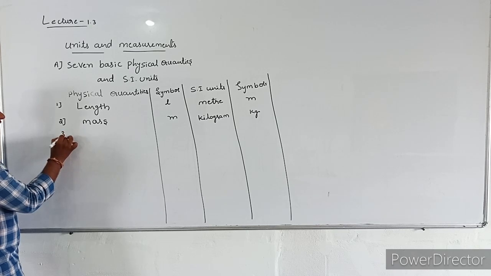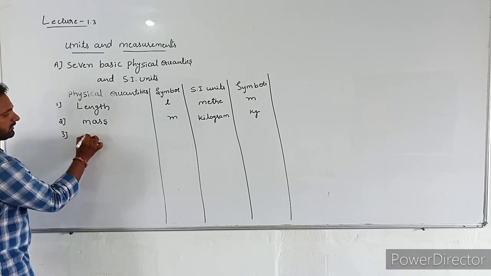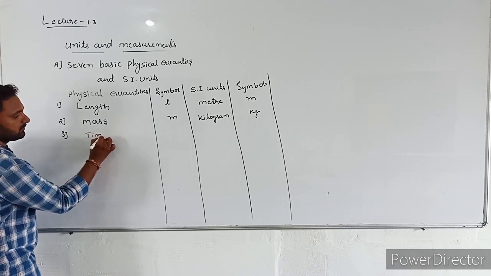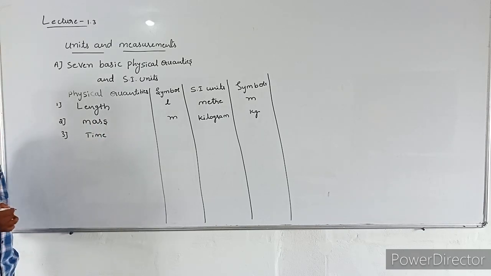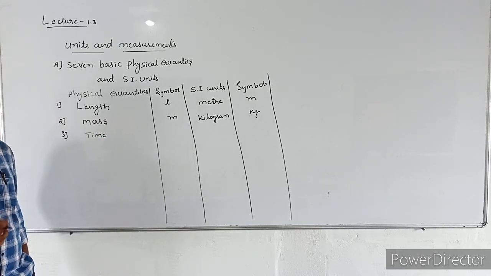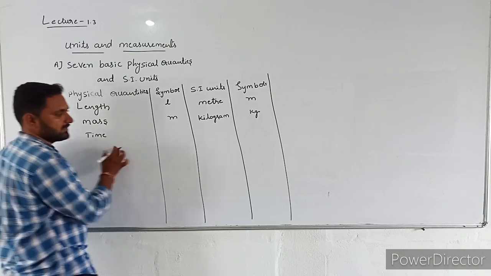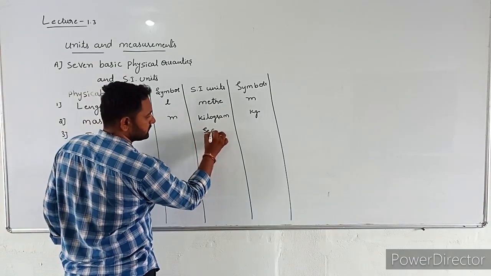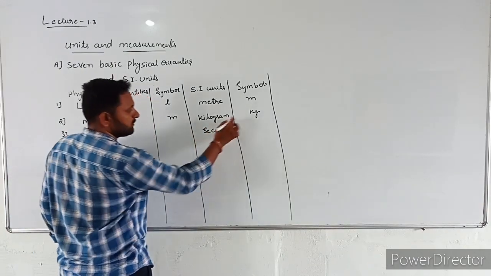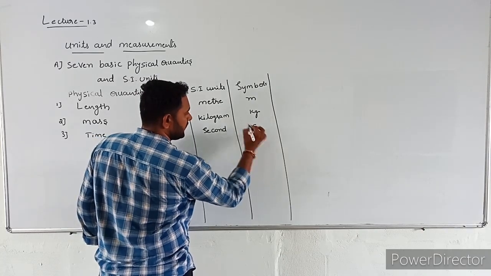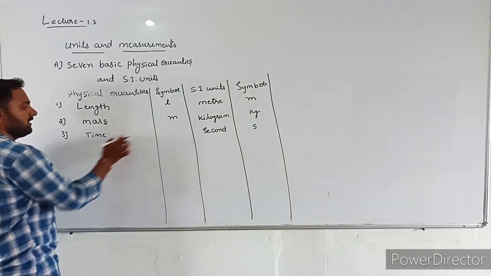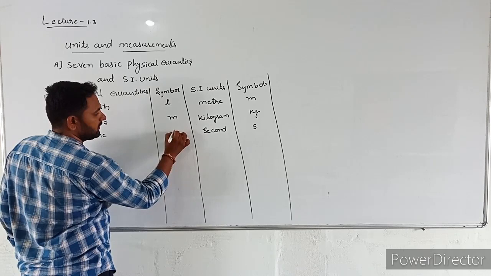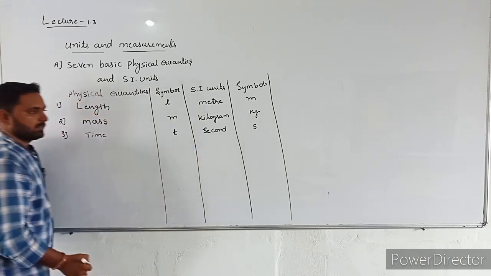Next, the third physical quantity, time. Time we can measure in seconds or minutes, but its SI unit is second. The symbol of second is small s. The symbol of time is small t.